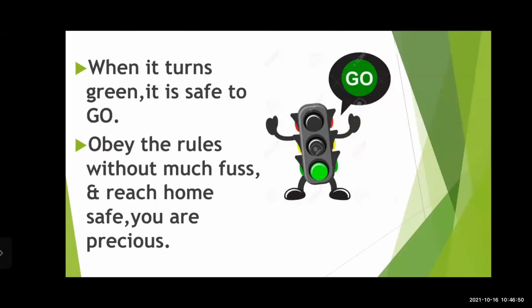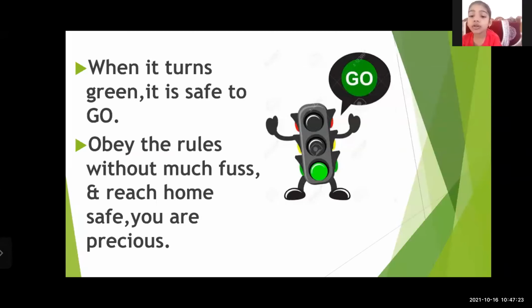Okay, my dear students, all of you have understood the three signals, three signs. So tell me, which is the first sign? What we have to do? Red color. While seeing the red sign, what we have to do?